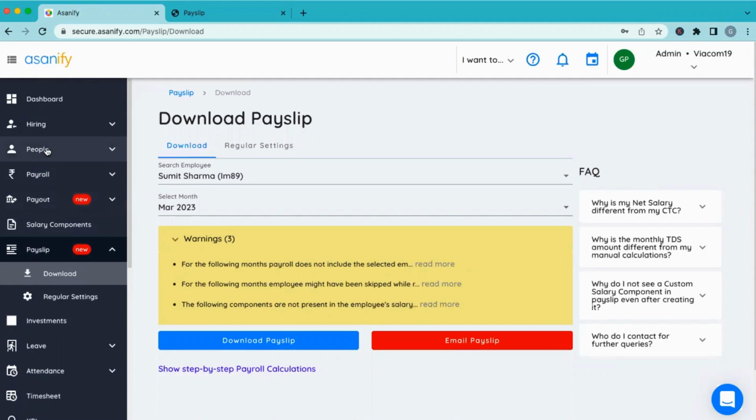Just help me understand, and I'd love to hear some views on this. How many times does it happen in your companies that employees are asking for advance money, and you're giving off some money as advance in the middle of the month and deducting it from the payroll?